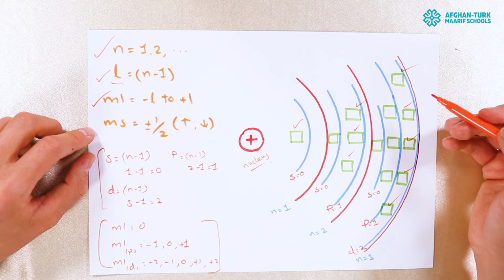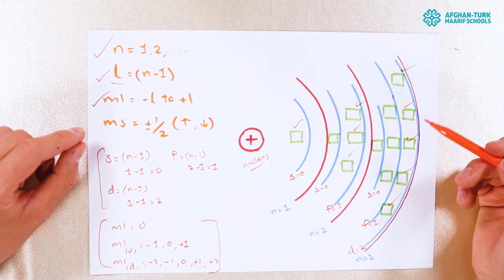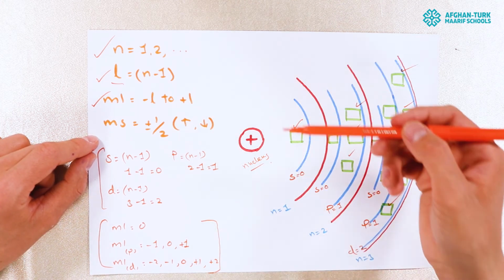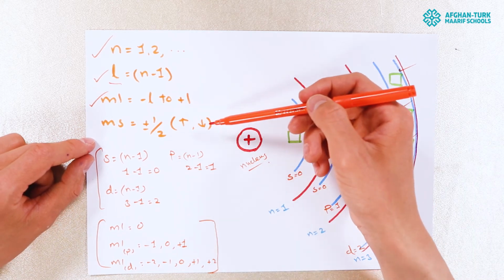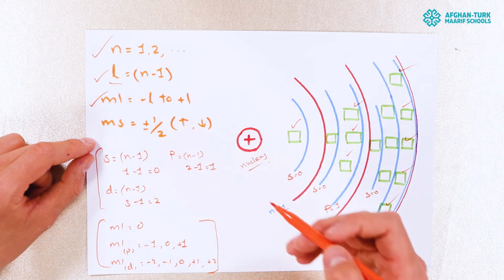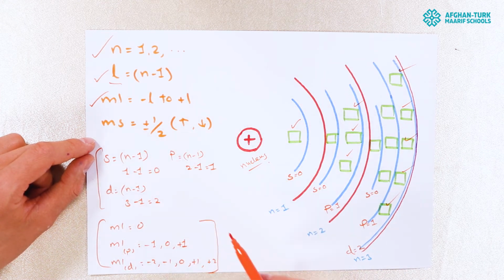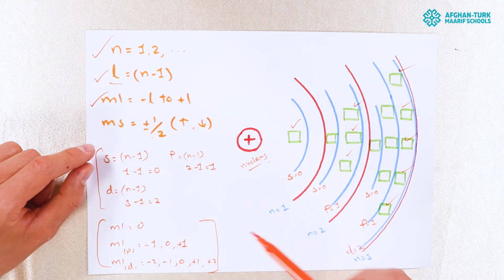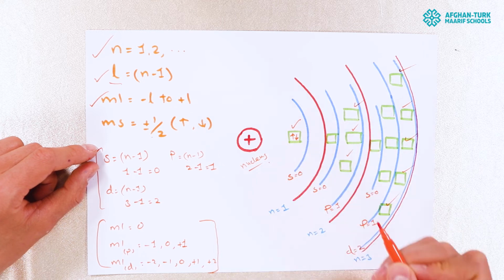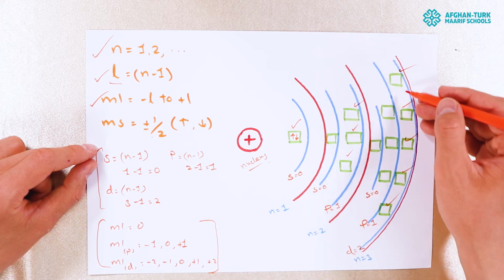The last one is the spin quantum number. The spin quantum number doesn't depend on any of the other quantum numbers. There are only two kinds of spin: upward spin and downward spin. If the spin of the electron is upward, it's known as clockwise. If the spin of the electron is downward, it's known as anti-clockwise. If it's upward, it will take the value of plus 1 by 2, and if it's downward, it will take the value of minus 1 by 2. So there are only two values, plus or minus 1 by 2. So we can write one electron upward and the other electron downward. This way we can fill the electrons until the last orbital.